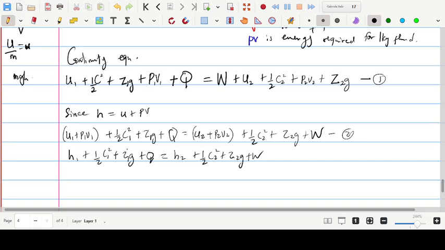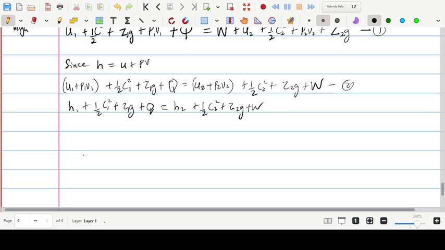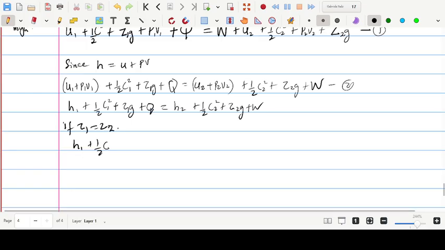So we have the steady flow energy equation. But what if we have a condition whereby the height above the datum is negligible? Meaning that if Z1 is equal to Z2, our formula will now reduce to H1 plus half C1 squared plus Q